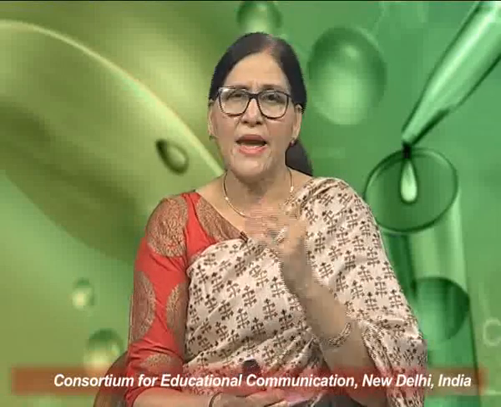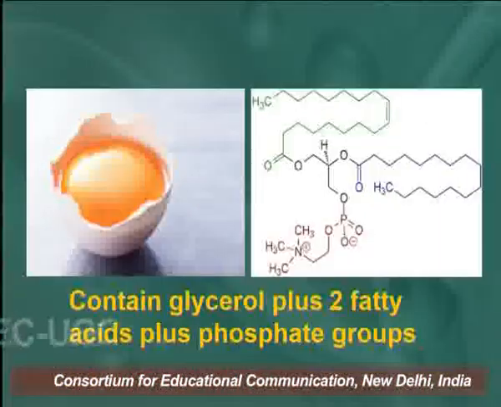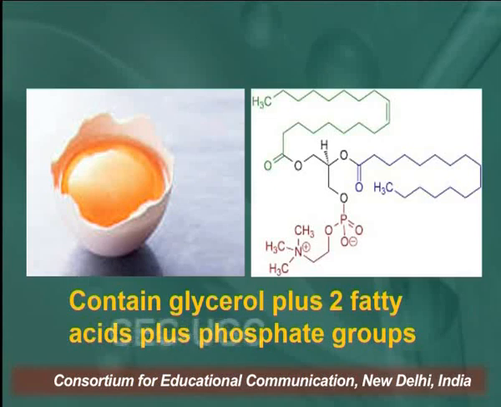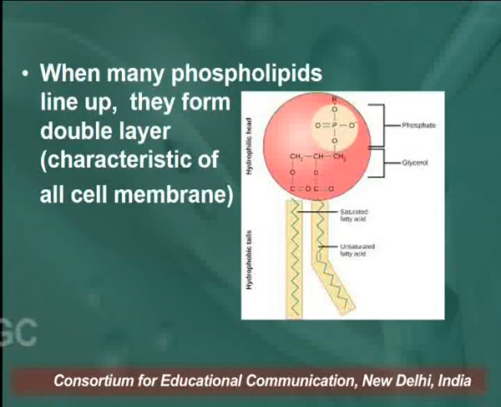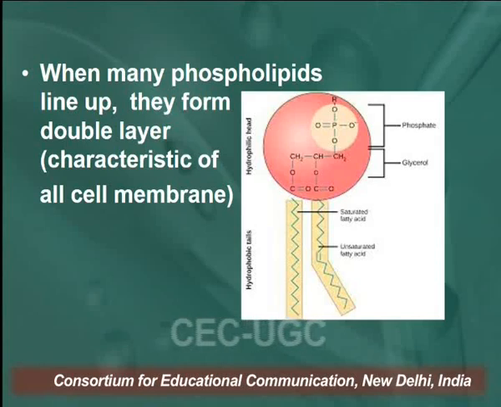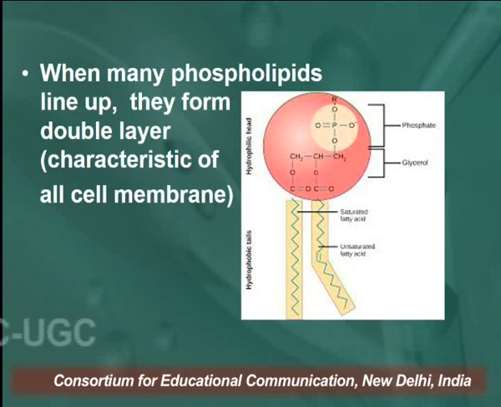Learners, egg also contains phospholipids, and phospholipids contain glycerol plus 2 fatty acids plus a phosphate group. This is the structure of phospholipids. You can see in a ring, this is a phosphate group which is attached to the glycerol unit, and in the 2 strands you are looking at the fatty acids.